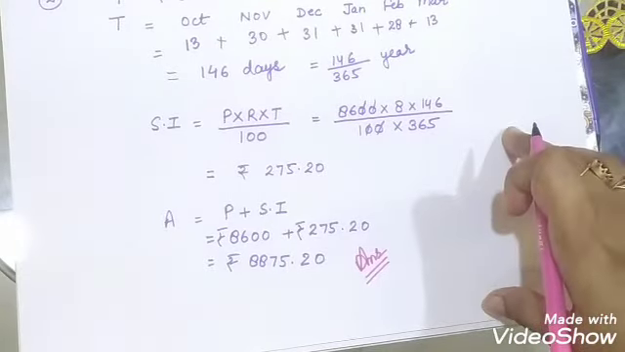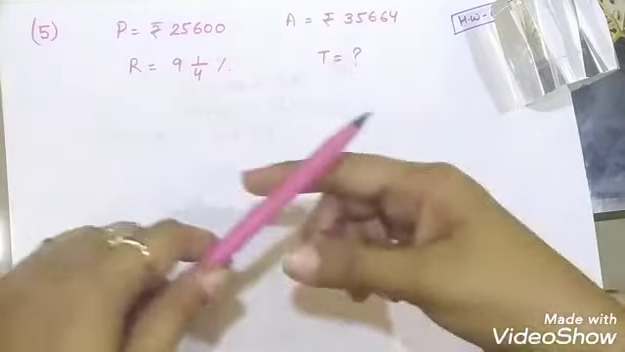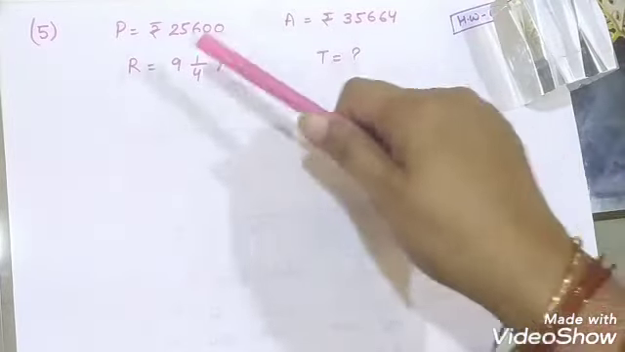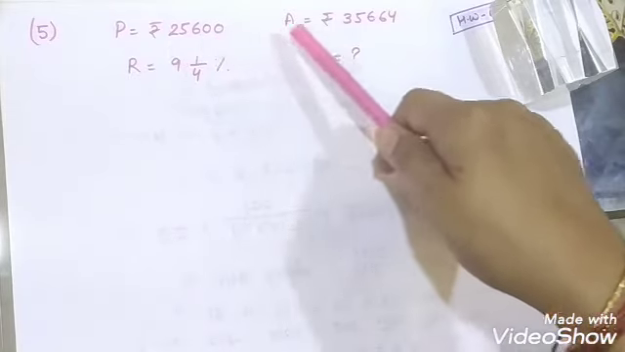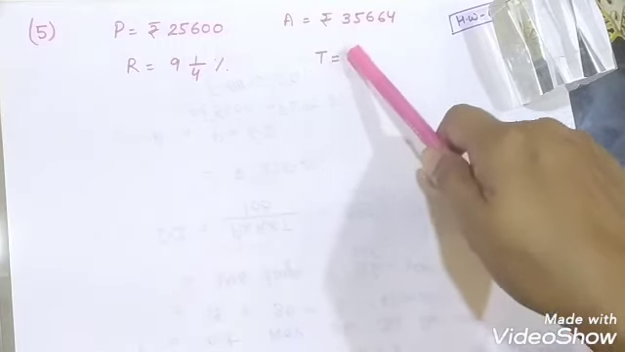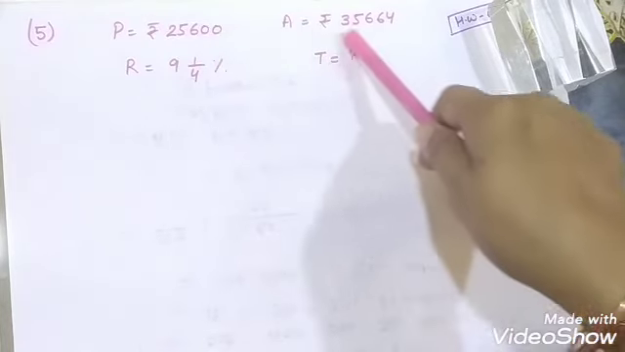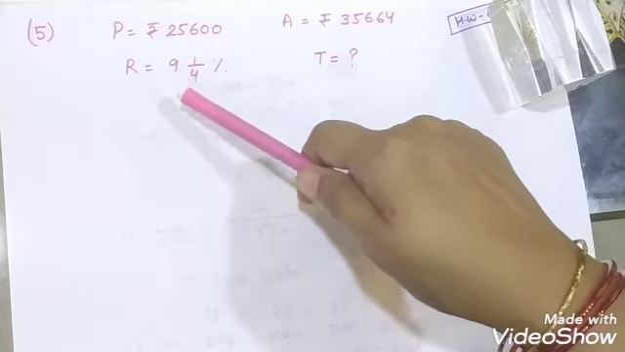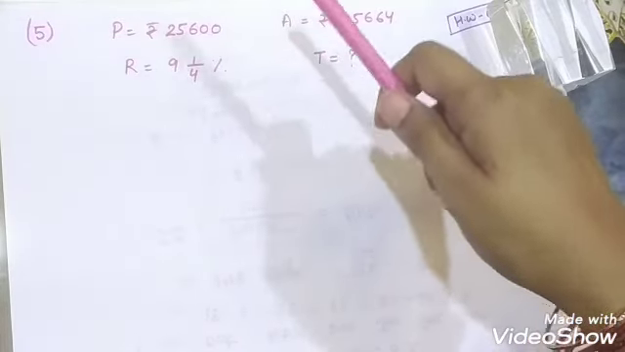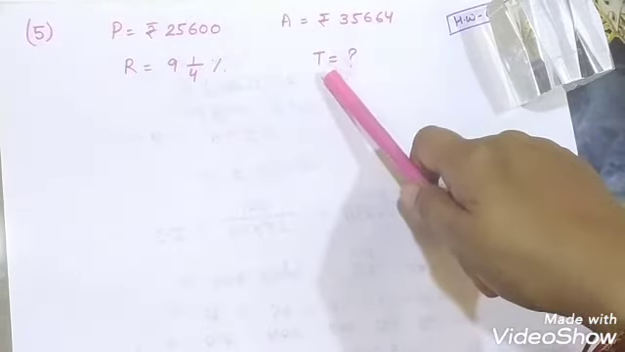Now moving towards the next question, which is question number 5. Let us read question number 5 from the book. In how much time will rupees 25,600 amount to rupees 35,664? They are asking time. This principal will amount to this when the money is worth 9 whole 1/4% per annum, simple interest. Rate, amount and principal are given, and they are asking time.